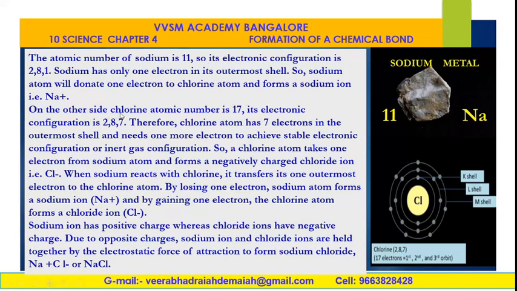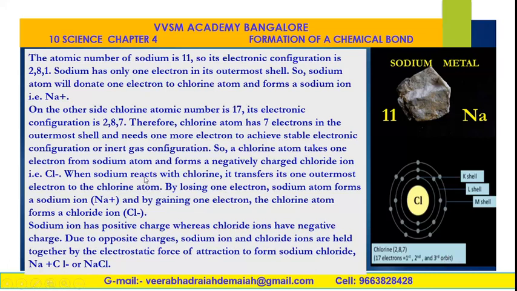On the other hand, chlorine atomic number is 17, its electronic configuration is 2, 8, 7. You see, this is the electronic configuration of chlorine atom. In this chlorine atom, there is the distribution of electrons in K shell, innermost shell, L shell, middle shell, and M shell, outermost shell. The outermost orbital electrons are called valence electrons.